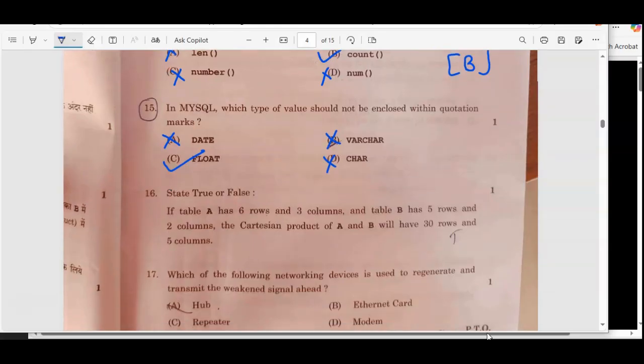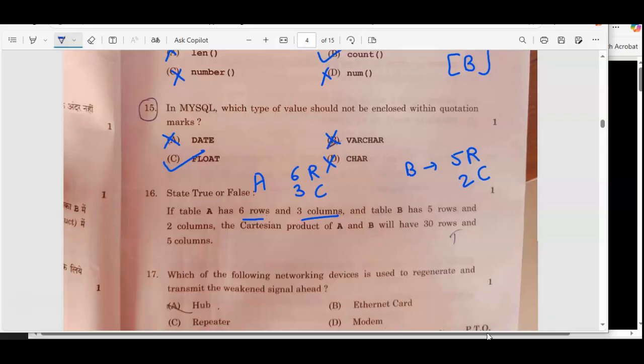Now next is 16. State true or false: if table A has 6 rows and 3 columns, and table B has 5 rows and 2 columns, the Cartesian product of A and B will have 30 rows and 5 columns. So what you will do?